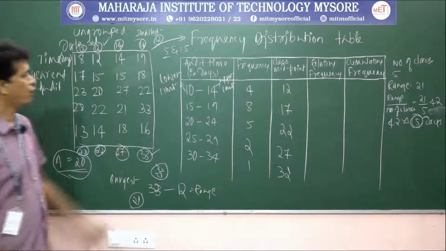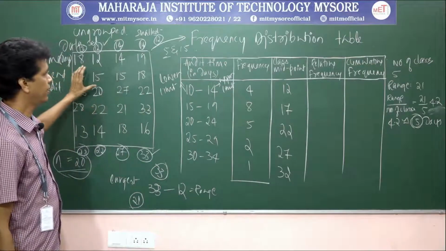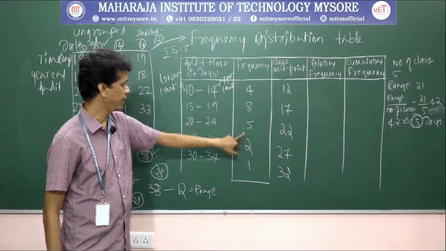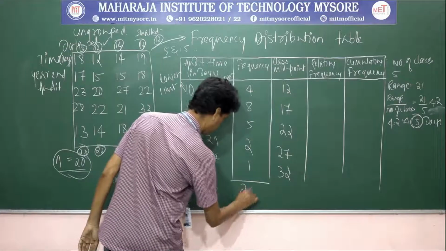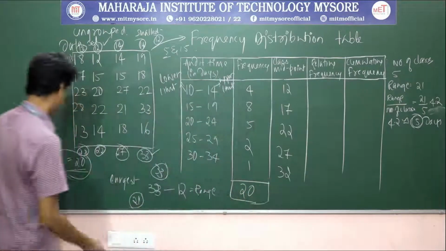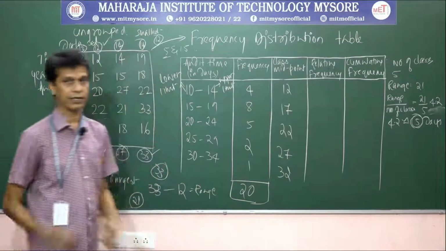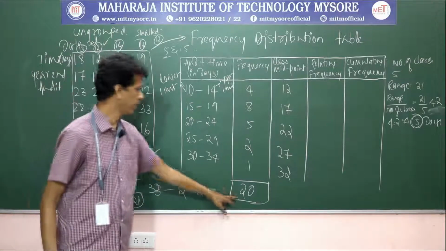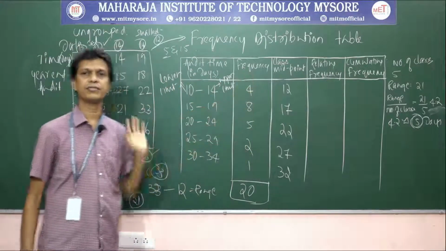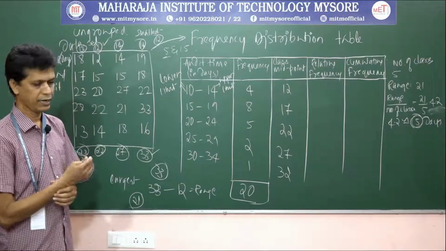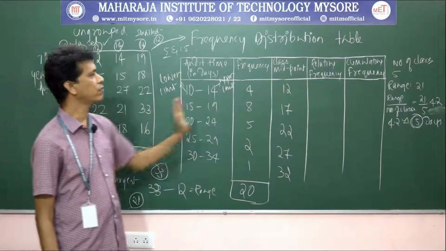Another interesting thing: if you add these frequencies, 4, 8, 5, 2 and 1, it should amount to the total number of elements in the raw data set, which is 20. This is the initial thing you need to set up the table. Got the idea? Next we move on to relative frequency.